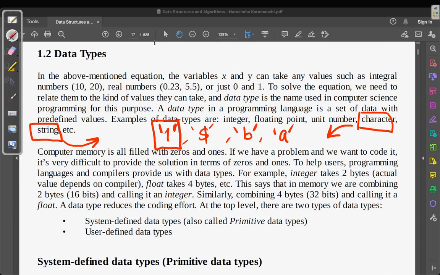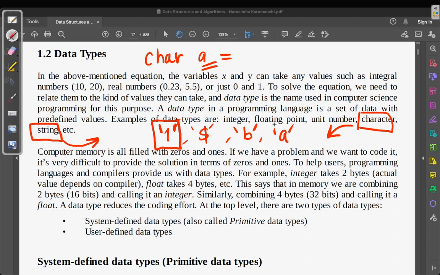If we define something as char a equals, this is the variable name. I'll come to variable naming conventions, although we have already studied it in VHDL. That should give enough context for you to write some kind of variables. But there are some programming languages which follow some style to name variables.